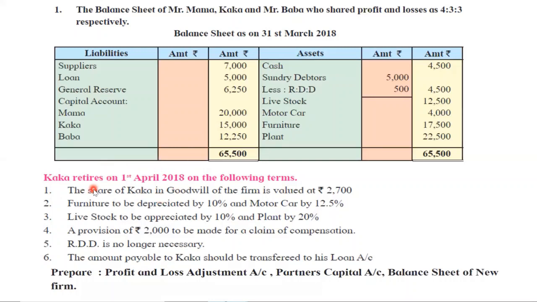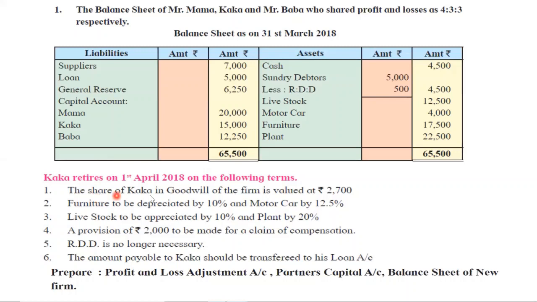So this will be the sequence of our question, and the only difference is that the person is retiring here and there the person was coming into the business, so he was bringing in capital, else everything will work out like admission only. Let's see the question. You will understand very easily.